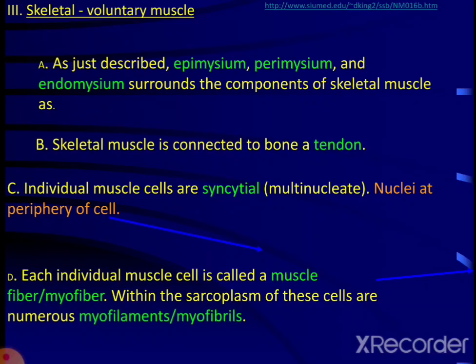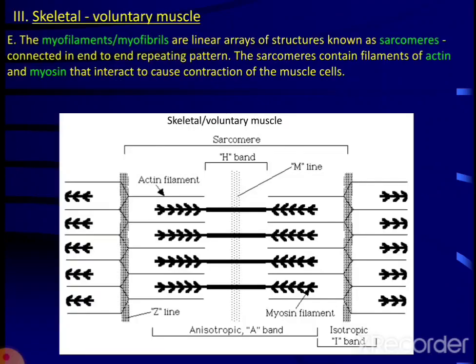Skeletal muscle is connected to bone with the tendon, and each individual muscle cell is known as muscle fiber. Within the sarcoplasm of these cells there are numerous myofilaments. Here we included the electron microscopic image of the muscle cell. The myofilaments or myofibrils are linear arrays of structures known as sarcomeres connected in an end-to-end repeating pattern, and the sarcomeres contain filaments of actin and myosin that interact to cause contraction of the muscle cells.